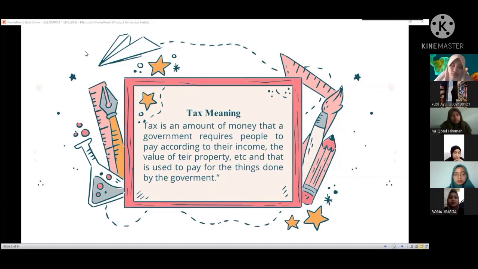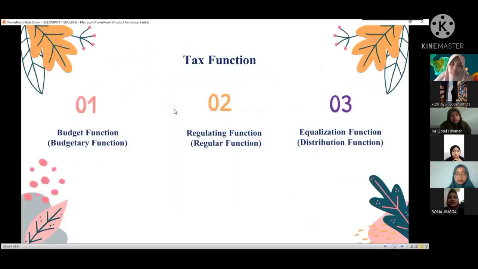Okay, now we move to the function of tax. Tax plays an important role in the country because it is a source of state revenue. Tax is used to finance development and regulate the country's economic activities. The first function of tax is budget function. Does anyone know what budget function is? Budget function is the function of tax used to finance development, expend field work, build infrastructure, as well as civil servant salary.